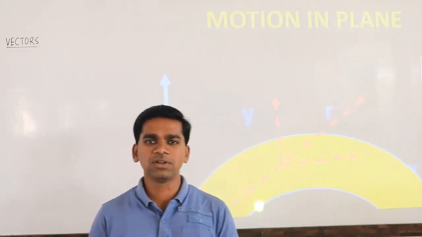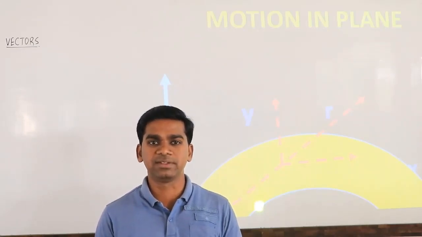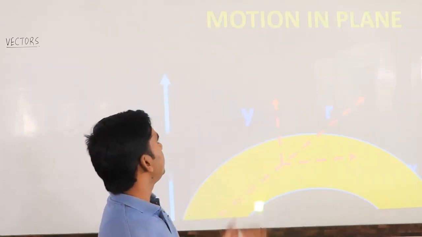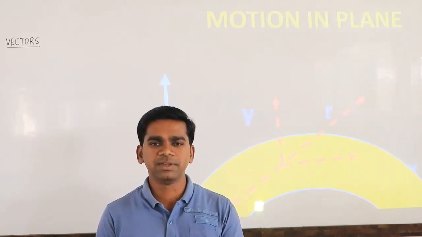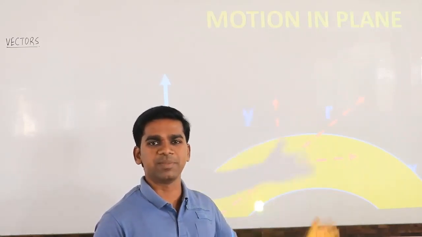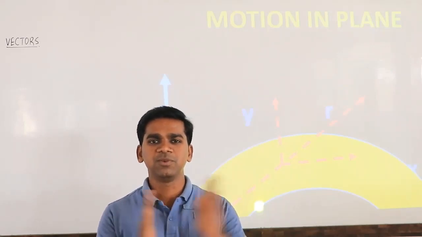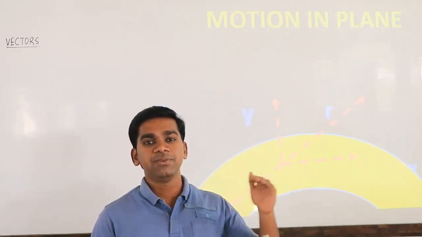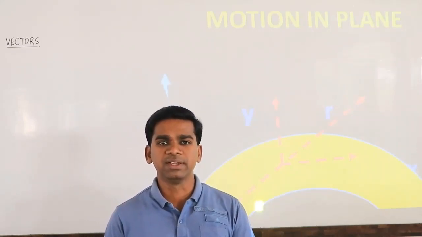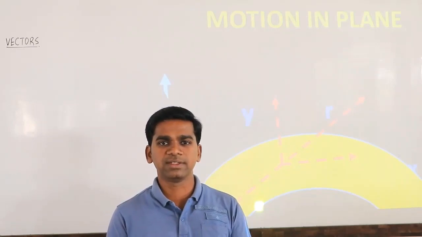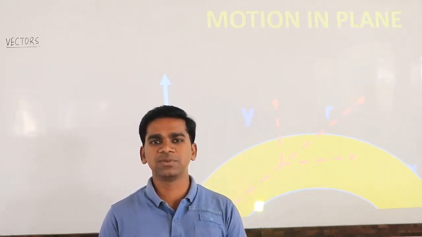You will enjoy it a lot, but before that, in this chapter we should know about vectors. The chapter name is, obviously, motion in a plane, not motion in a straight line. We are going to study the motion of something which can move in 2 directions. But before that, we should know everything about vectors: what exactly a vector is, how we can add vectors, how we can subtract vectors. All those things we have to study first.